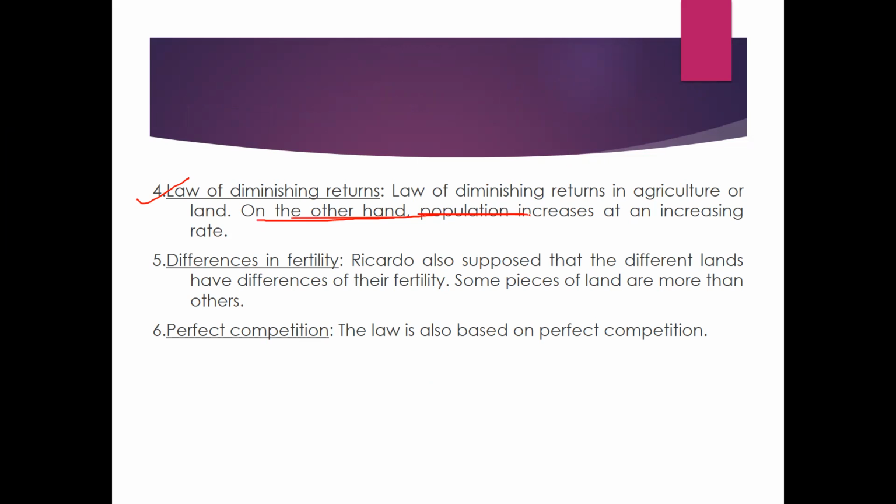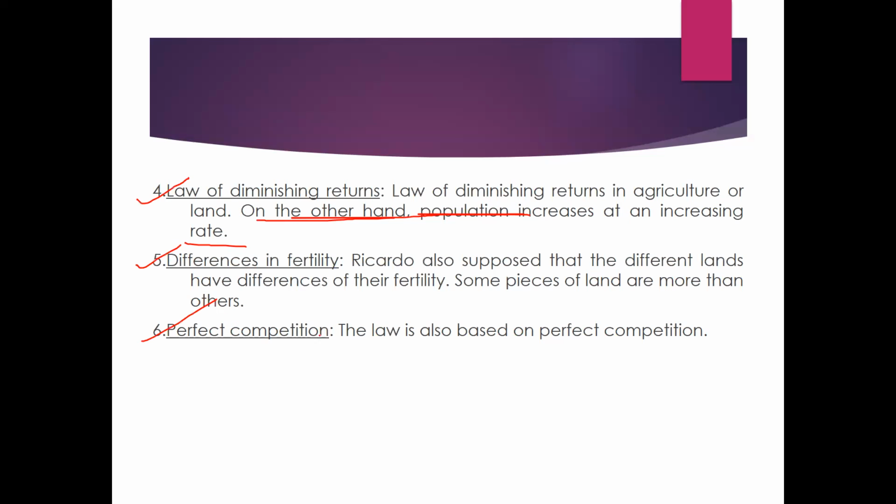On the other hand, population increases at an increasing rate. Diminishing returns I had already explained in terms of the production function. Then the differences in fertility. Ricardo also supposed that different lands have differences in their fertility. Some pieces of land are more fertile than others. As I said earlier, land nearby the Ganga River is more fertile compared to other land.